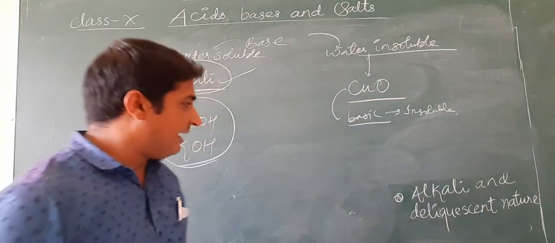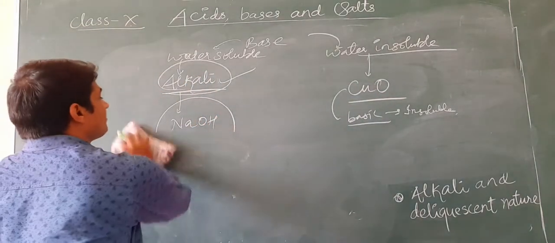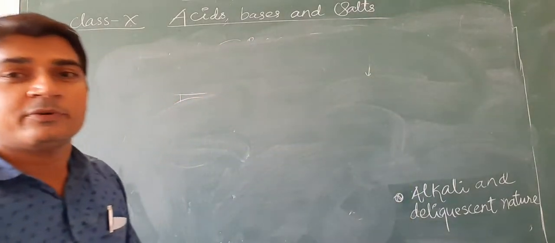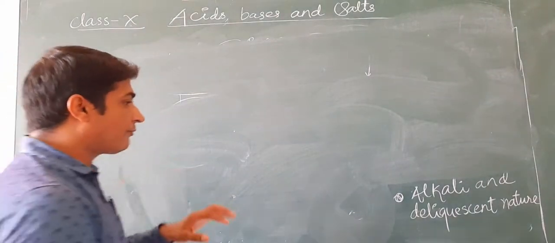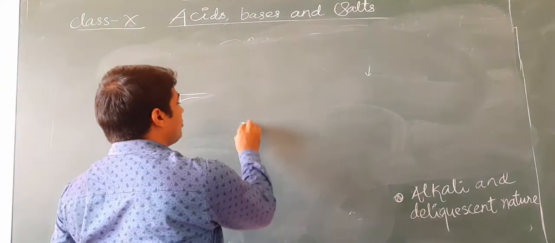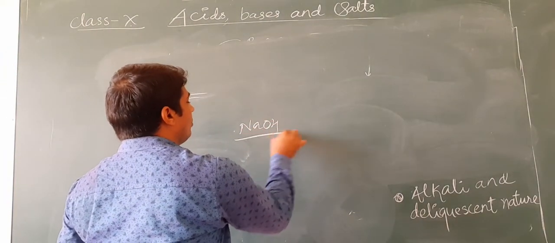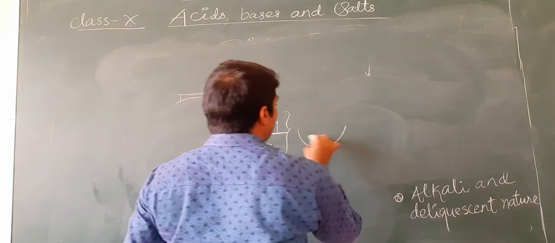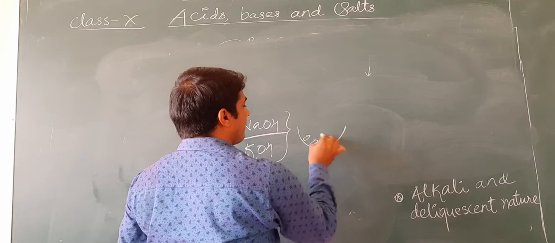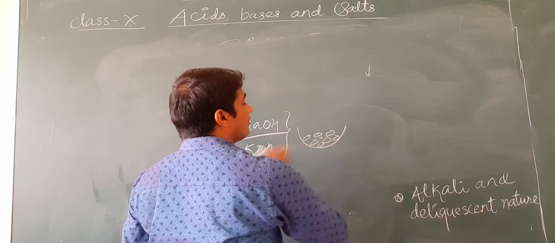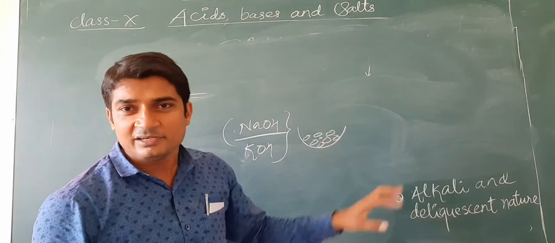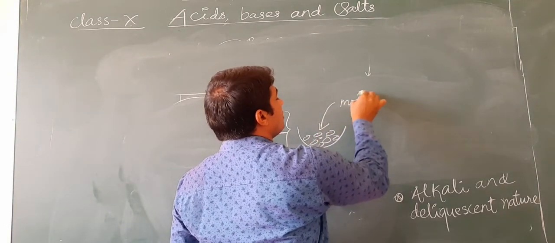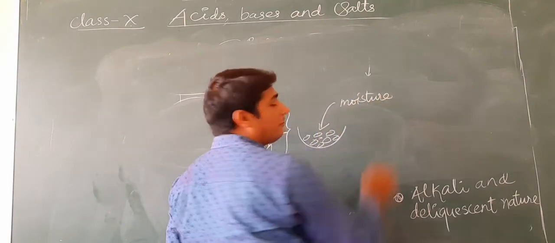Next one is deliquescent nature. If we keep a few pellets or crystals of sodium hydroxide or potassium hydroxide in a china dish and keep it open, then what happens? After some time they absorb moisture from the atmosphere.